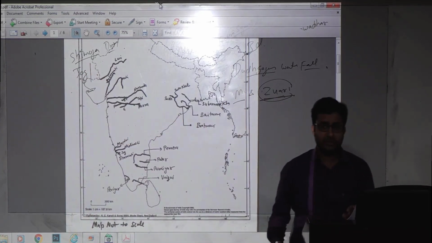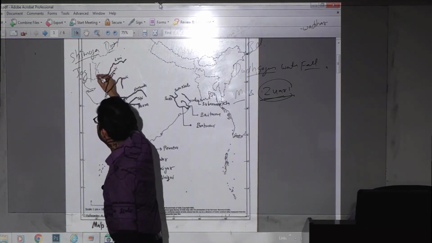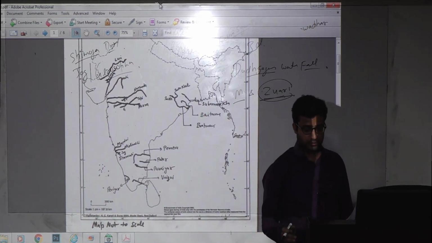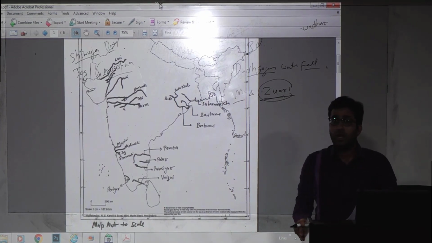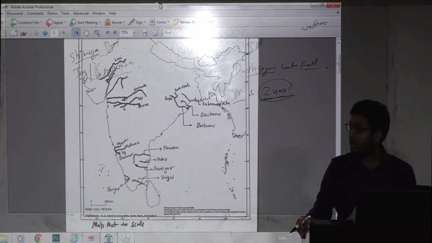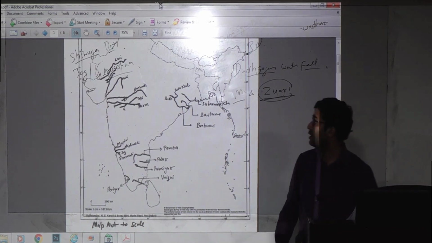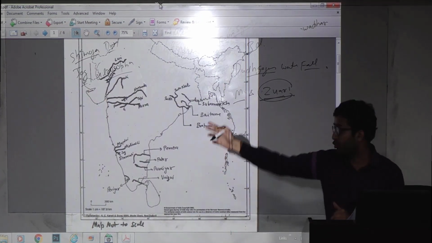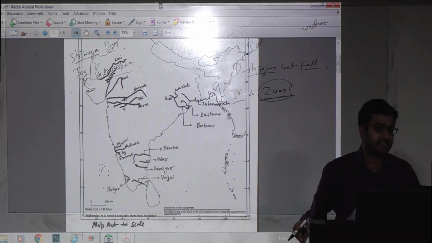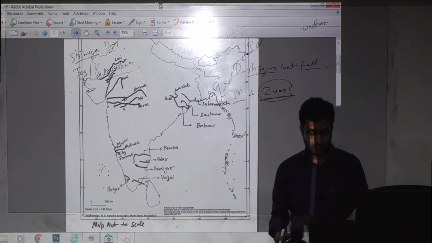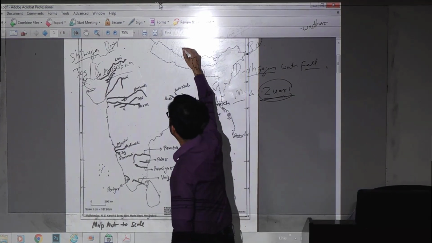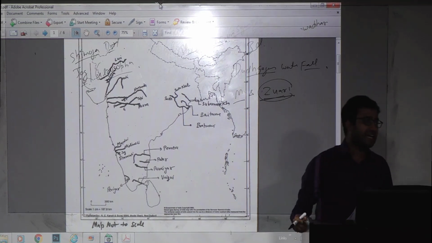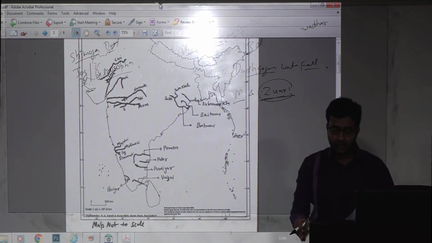Can anyone tell me the other name of this Jog waterfall? Gersoppa. For Jog waterfall, you can note down that it is the second highest plunge waterfall in India.